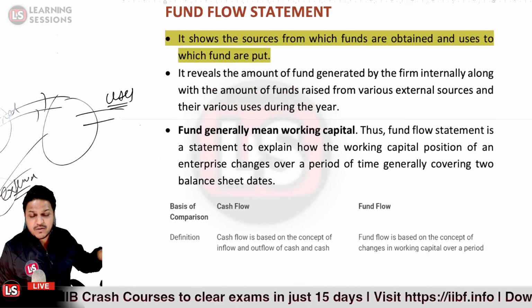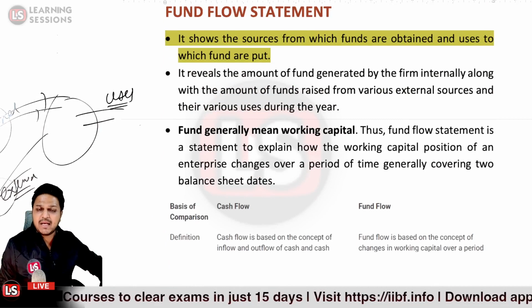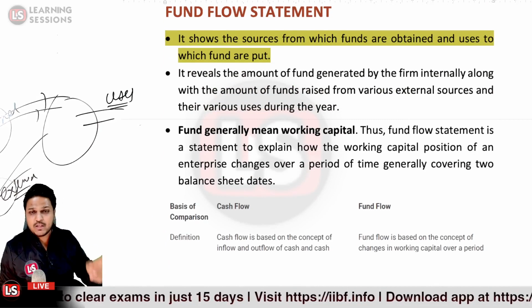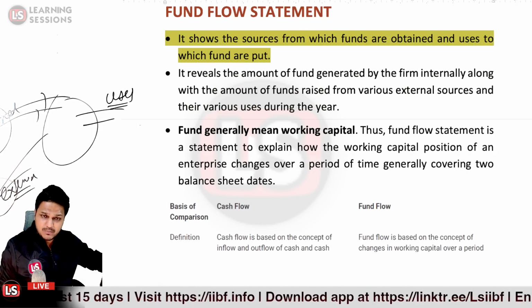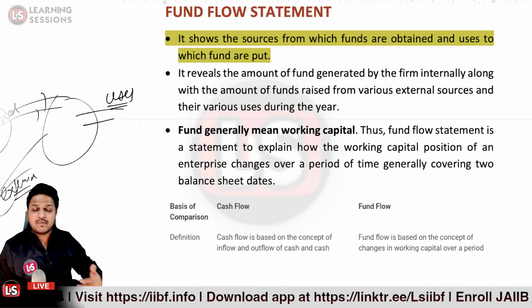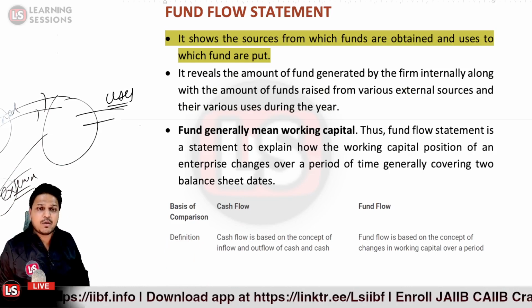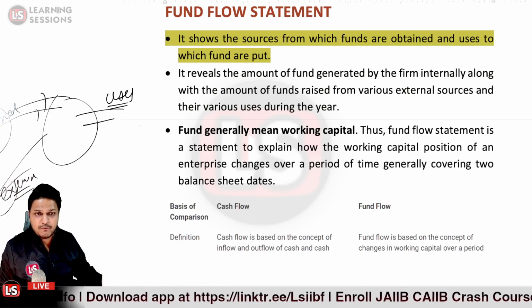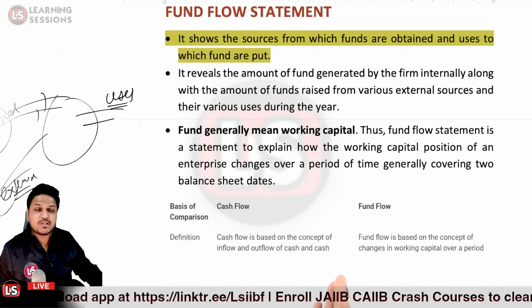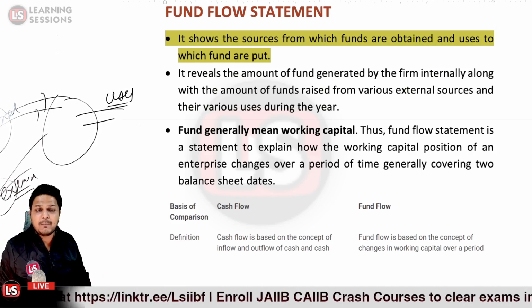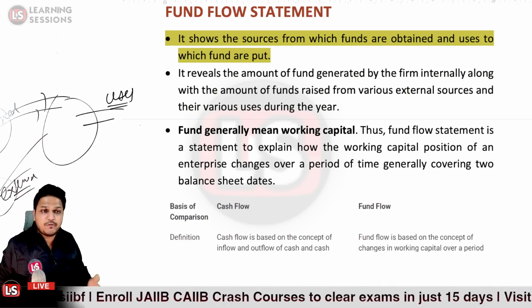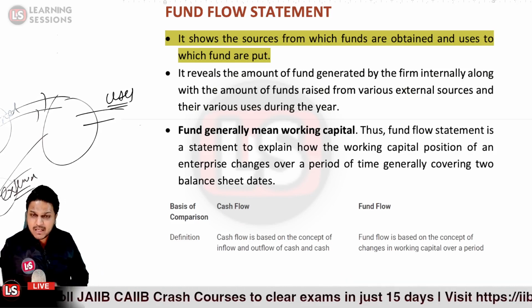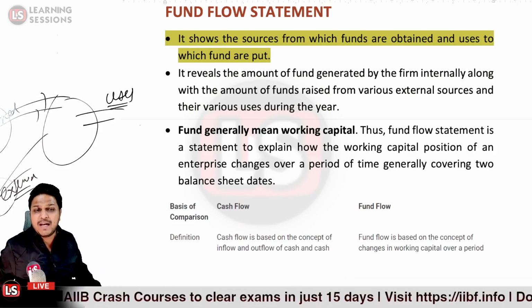Okay, so funds generally means what? It generally indicates the working capital. So whenever we talk about the cash flow statements, it's related to the long term things, and when we are talking about the fund flow statements, it's related to the short term. So the fund flow statement lets us know how the working capital position of the enterprise has changed over a period of time, and it may cover the period between the two balance sheets.